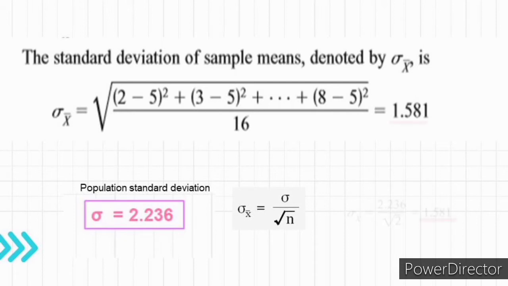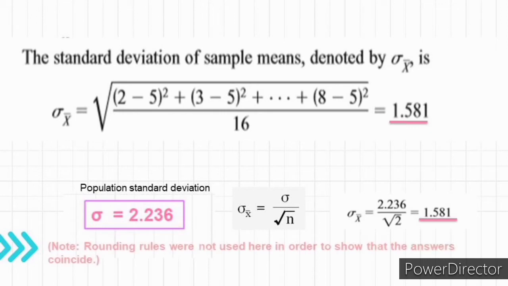So, sigma of x bar is equal to 2.236 divided by the square root of 2, which gives 1.581. Note, rounding rules were not used here in order to show that the answers coincide.